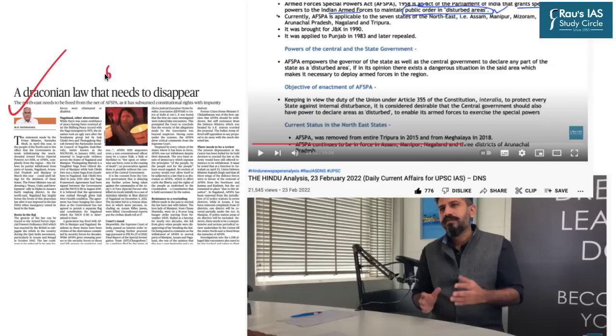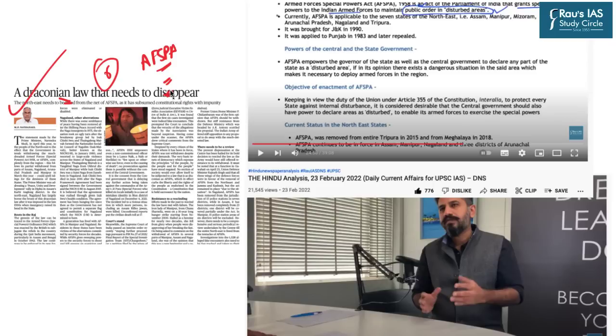This article has appeared at page number 6, and it appears as today's lead article in The Hindu Delhi edition. The article reads, "The draconian law that needs to disappear." This article is in the context of AFSPA, which stands for the Armed Forces Special Powers Act. Now this topic is very important. It has regularly appeared in civil service examinations. Moreover, it has regularly appeared in our DNS also.